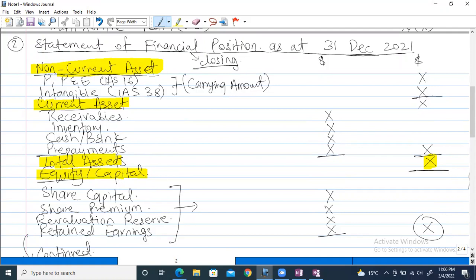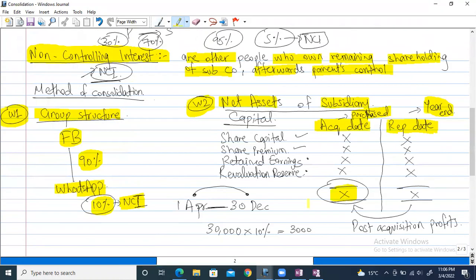And in this, because this is net assets, there are also 4 things, the same things: share capital, share premium, retained earnings, revaluation reserve. Okay, right? So these 4 things are written, but this is of the subsidiary. We don't have to confuse it with the parent, because for the parent there is a separate detailed working. So share capital, all of these 4 things are written on the acquisition date as well as on the reporting date. Now the important thing over here is the difference between them.